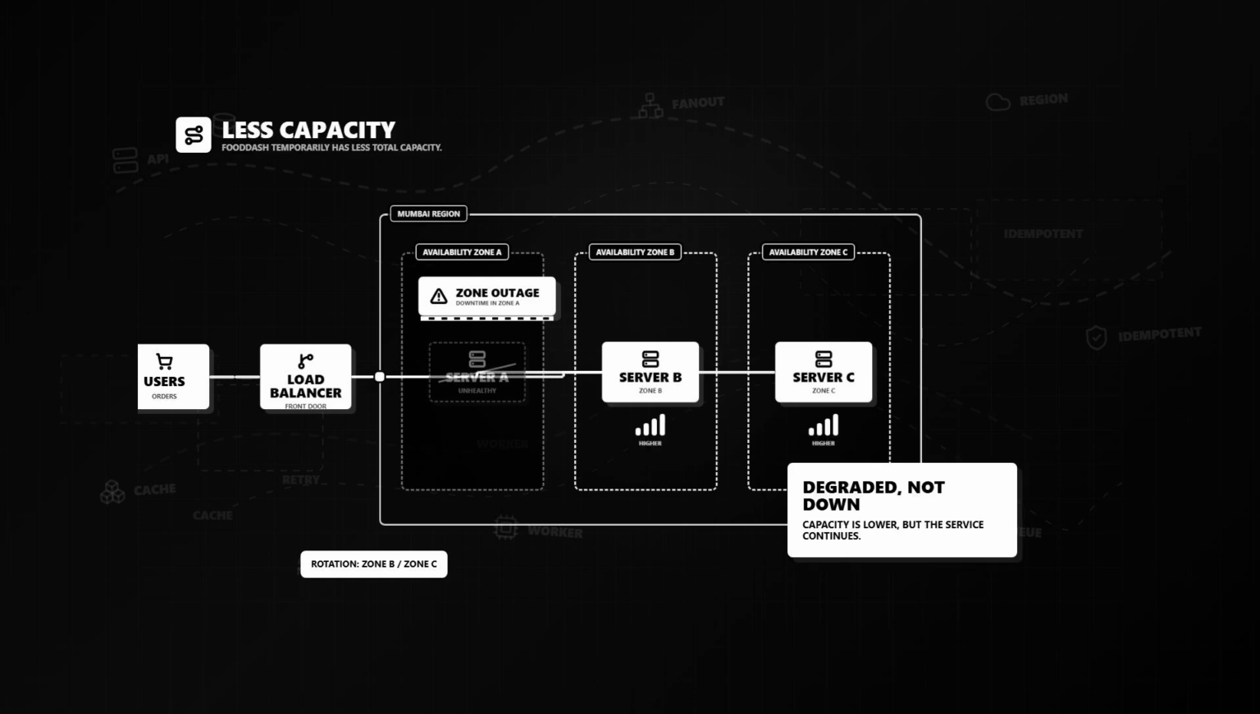FoodDash may temporarily have less total capacity. The remaining servers may experience higher traffic. But the important thing is service can continue operating. Instead of a complete outage, FoodDash experiences a partial infrastructure failure that the architecture was designed to survive.